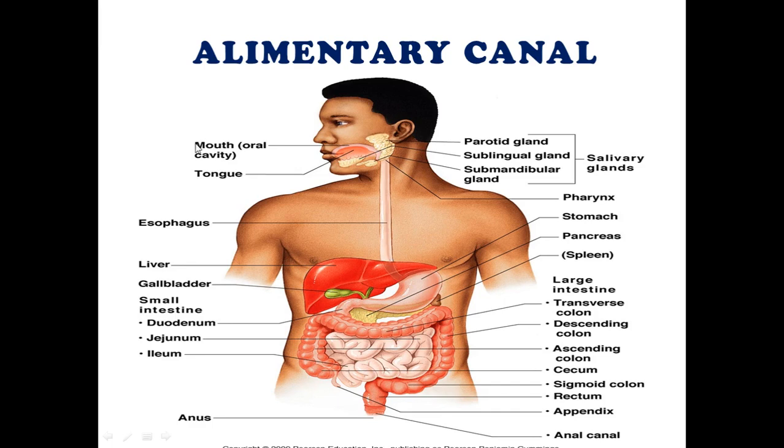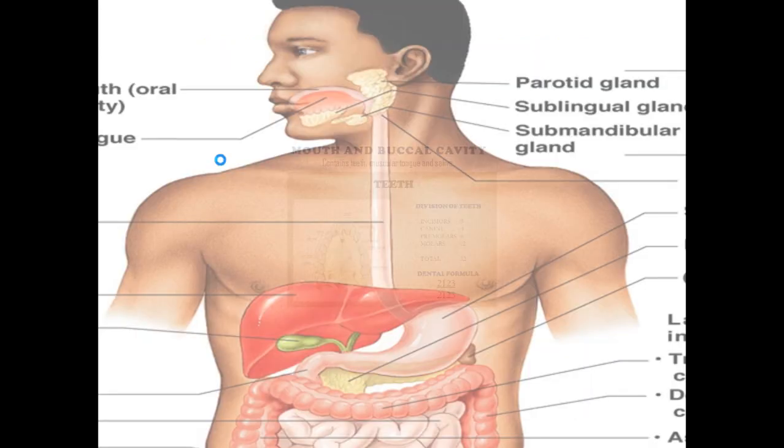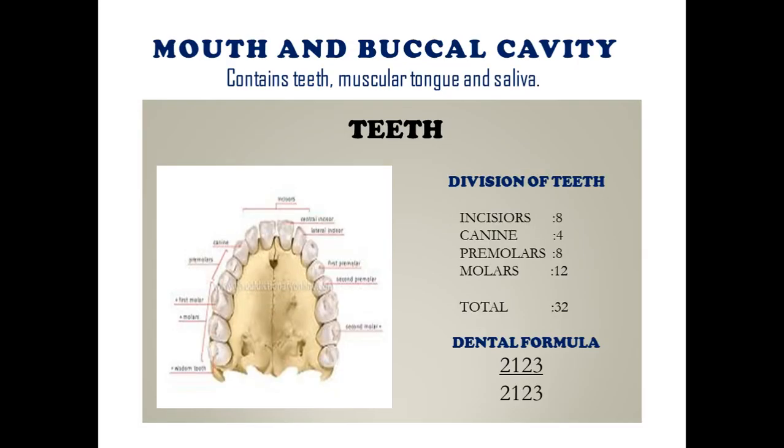First, this is the anterior opening, the mouth, so we will deal with the mouth first. Let's take an overview of the mouth and buccal cavity. The mouth is the part of the alimentary canal which gives food entry and also helps in its chewing and the partial digestion of food.